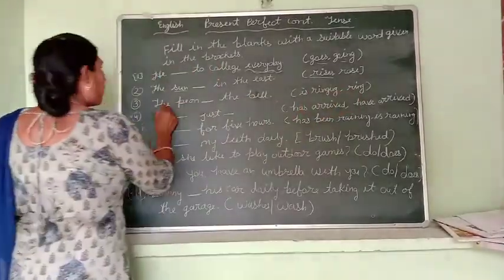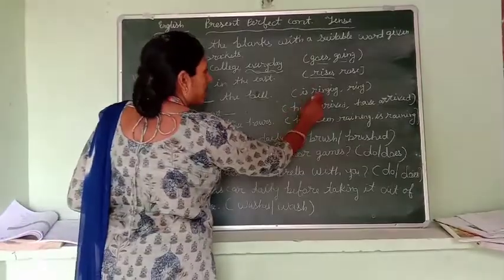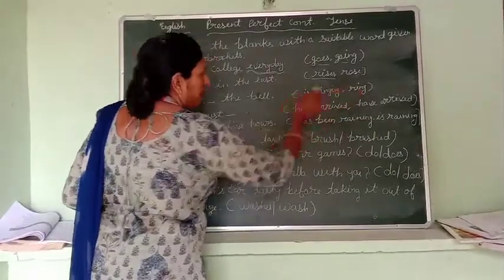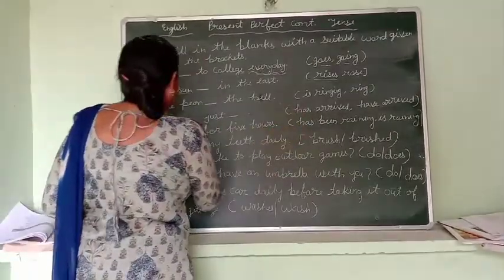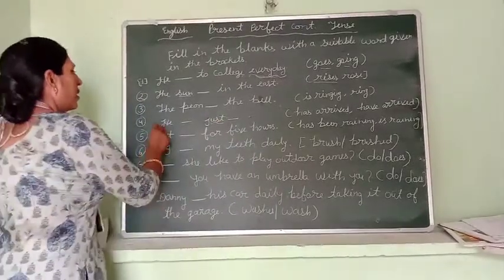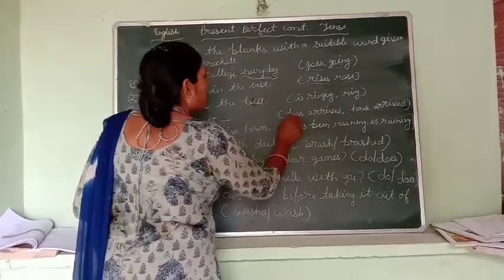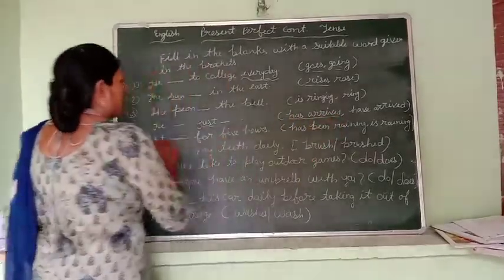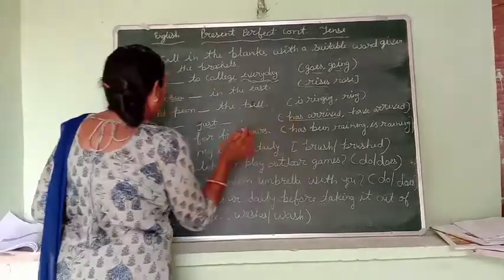The peon is a singular subject, so we use is ringing, not ring. He just. We can see just. He is a singular subject and so has arrived.